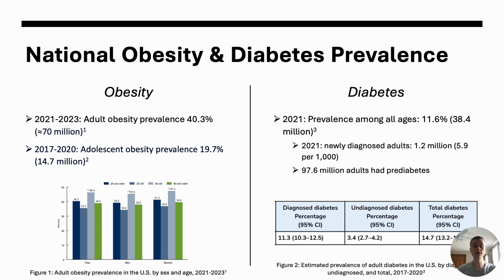It is important to note in 2021, 97.6 million adults had prediabetes, having elevated blood sugar levels, but not high enough to be formally diagnosed with type 2 diabetes.